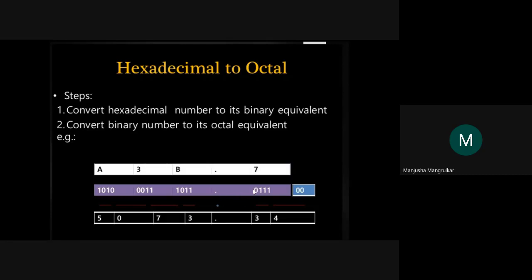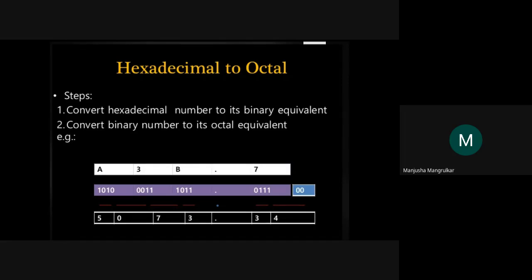Dot. 011 is 3, and only 1 is left, so again we add 00 here. So 100 is 4. So what is the conversion of this octal number? A3B dot 7 is 5073.34 octal.